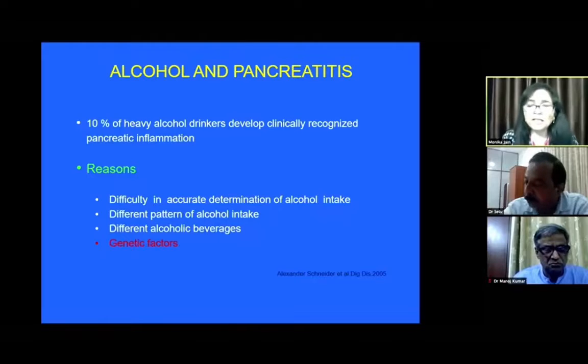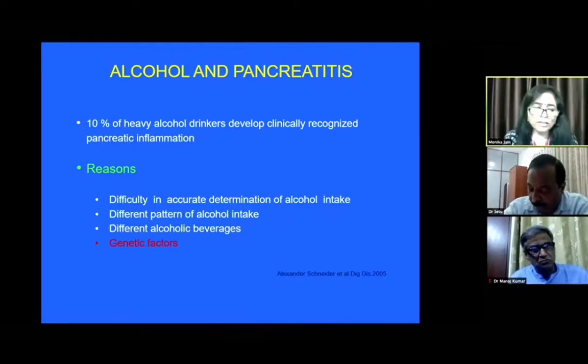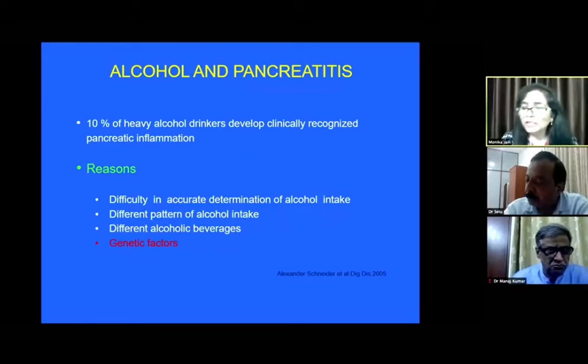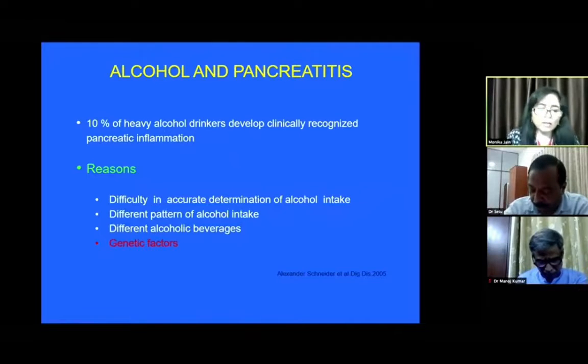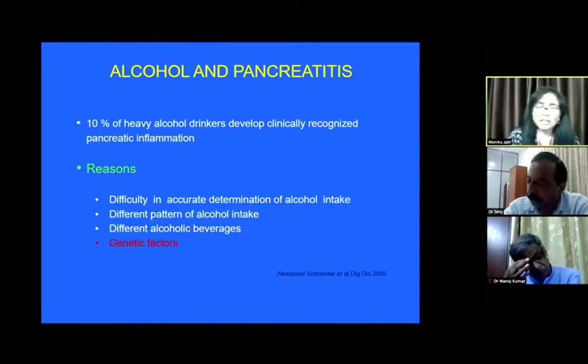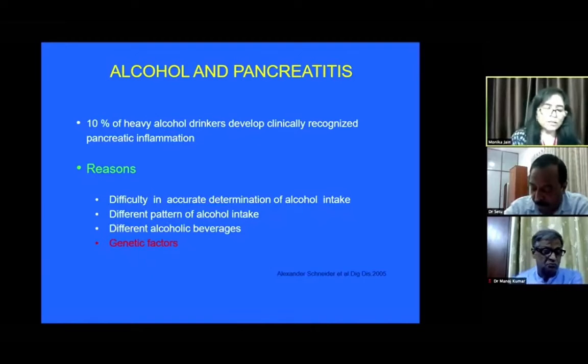As mentioned in the previous talks, alcohol is metabolized by two pathways, oxidative and non-oxidative. How does alcohol lead to pancreatic injury? It has been seen that the oxidative pathway leads to production of acetaldehyde and reactive oxygen species, which have a destabilizing effect on zymogen granules and lysosomes, leading to pancreatic injury.